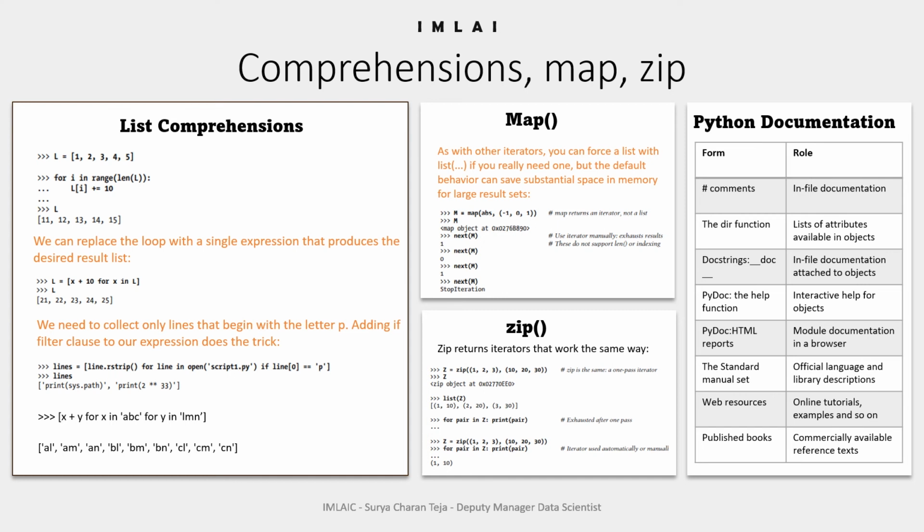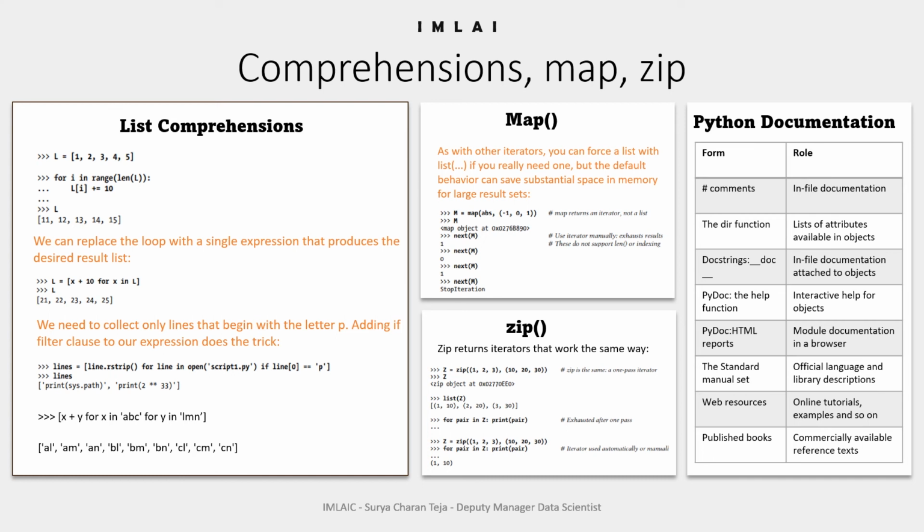For that, you can see this example here. M is our reference variable, and map of abs, the built-in mathematical function, and then you have an iterable object, that's a tuple. And it has mapped this function to each and every item in the tuple.